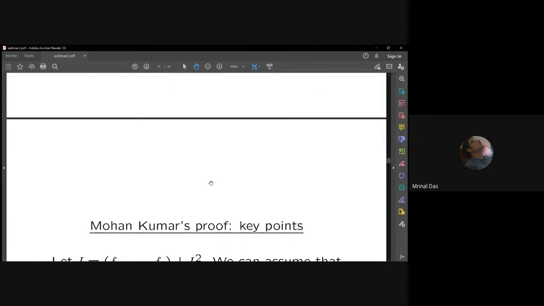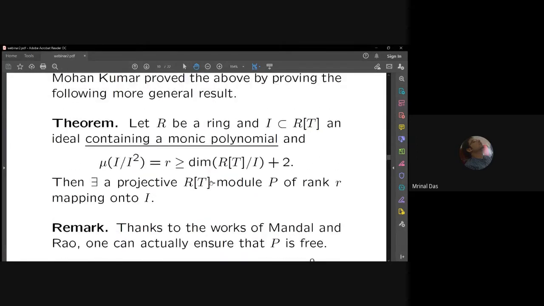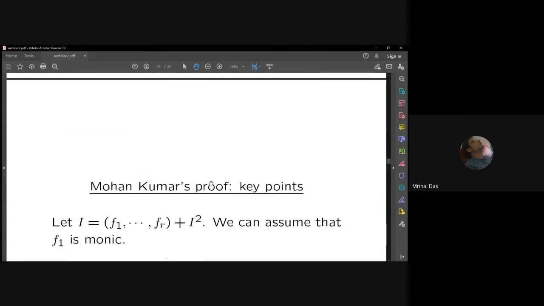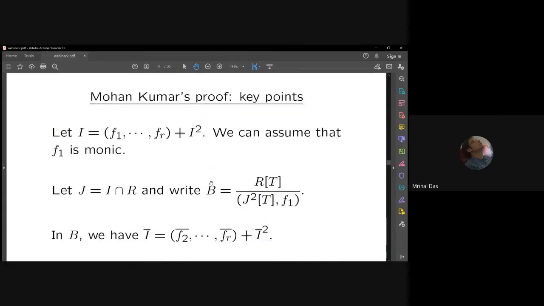I would also like to mention that these results and methods of Mohan Kumar and then Mandal and Rao served the purpose of proving this result at that time. But afterwards, when we started working on projective modules and Bhattacharya and Raja's work came up, this Euler class group, etc., these methods are used again and again. For Mohan Kumar's proof, I'll give a sketch, not the whole proof. I will not go into patching diagrams, etc., but I will mention some key points.